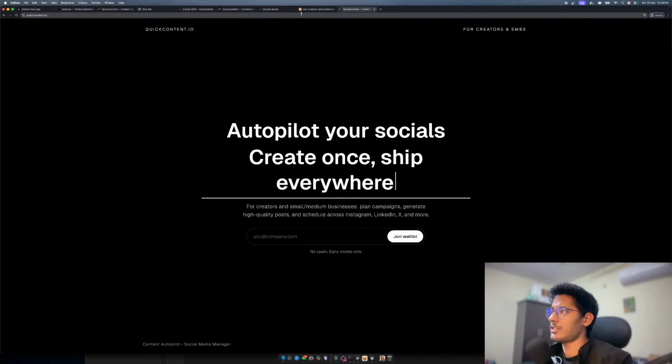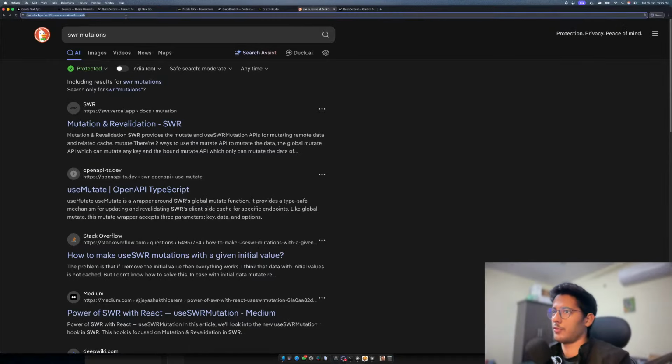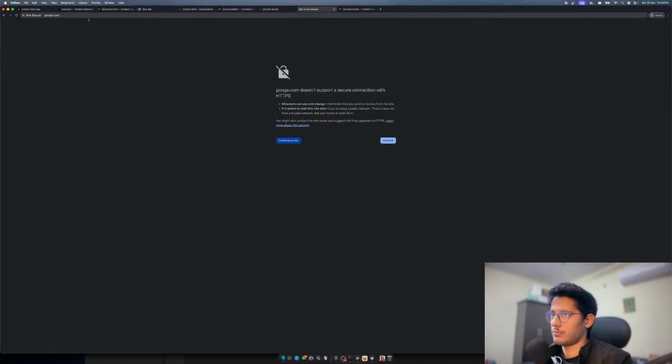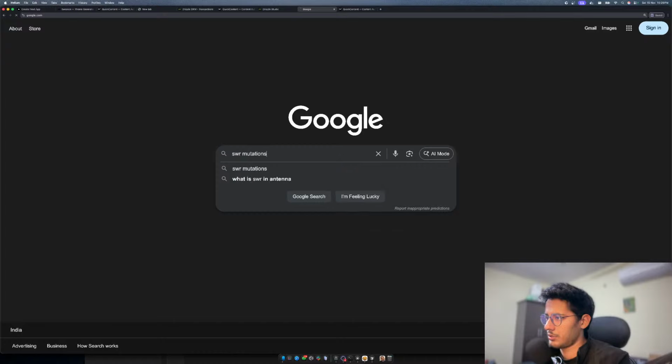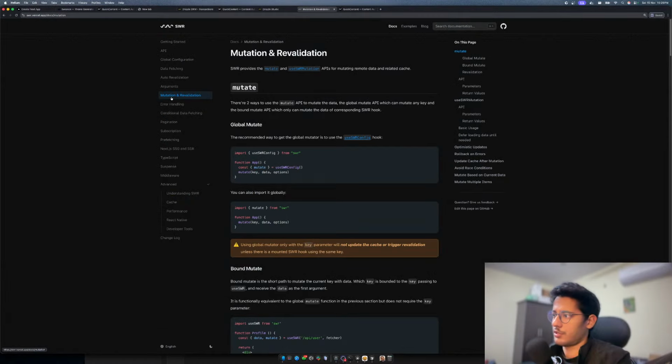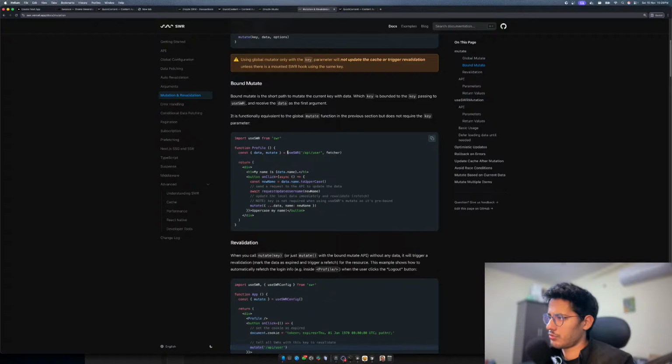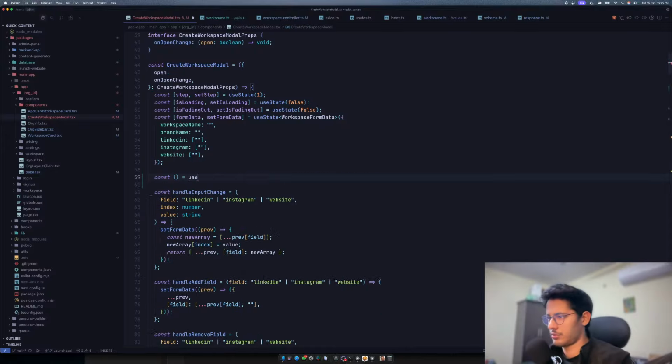How do you create mutations in SWR, guys? Let's first of all go to google.com. No DuckDuckGo, let's go Google. Oh, I cannot spell Google, man. Google.com. SWR mutations. Mutations and revalidation. That's what we want. The recommended way to get a global mutator. Okay, so you can use something like this. So you can say simply useSWR and you should be able to do this. Okay, if that is how you do it, that's how you do it.